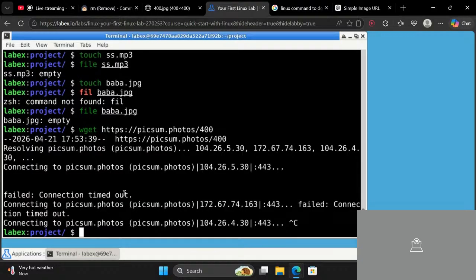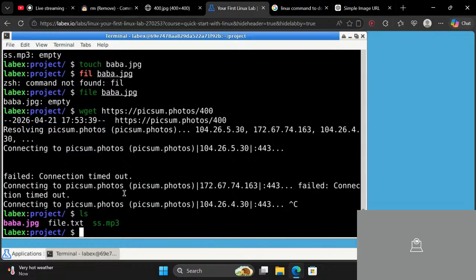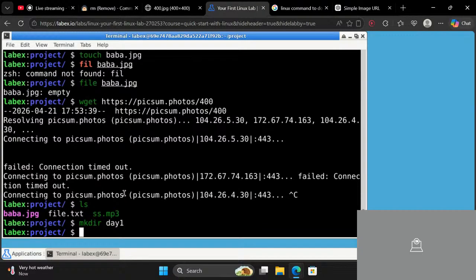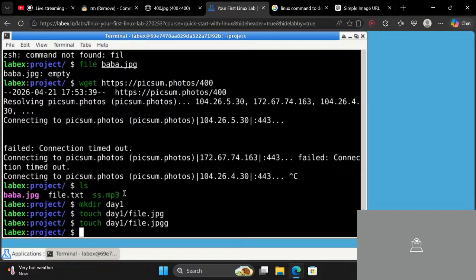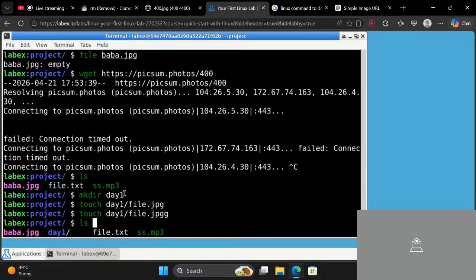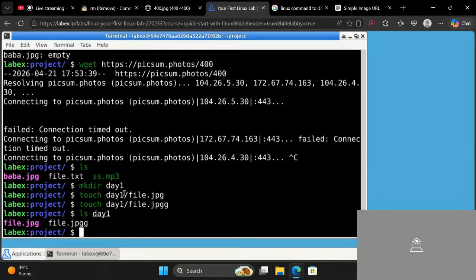Let me create a folder and practically use the rm command. So mkdir, let me write a folder name. Let's write day1. Let's touch and make a new file.jpg. Now if I want to view, you can use ls day1 and see we have file.jpg.